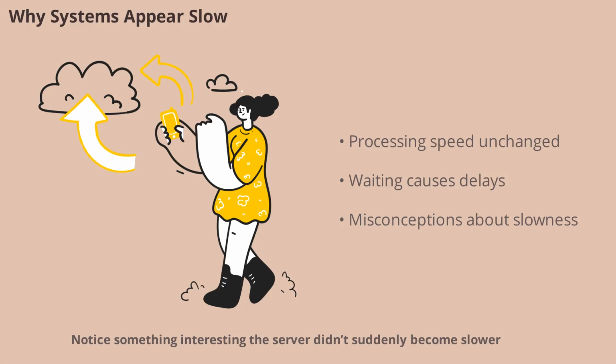Notice something interesting. The server didn't suddenly become slower. It still processes requests at the same speed. The slowdown happens because requests spend more time waiting before they are processed. This is a common misconception in software engineering. When users say, "the application is slow," the actual processing might take only a few milliseconds. Most of the delay often comes from waiting. Understanding this distinction is crucial for diagnosing performance issues in any system.